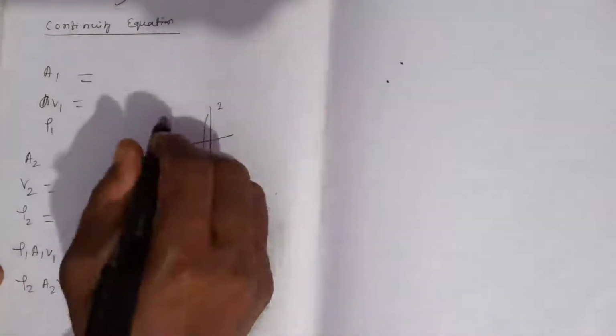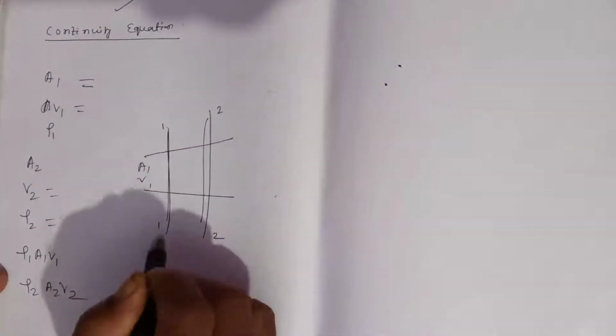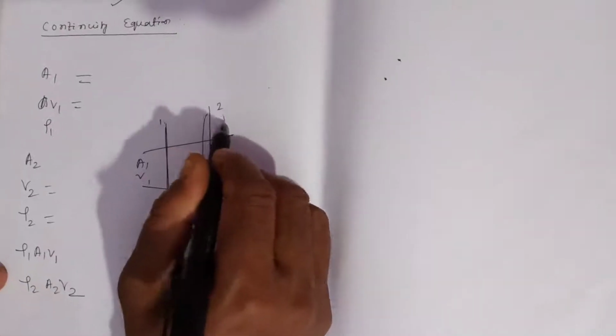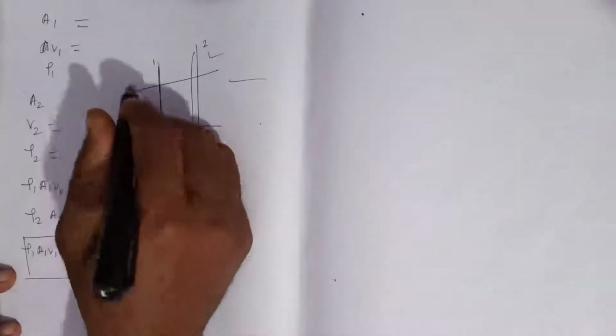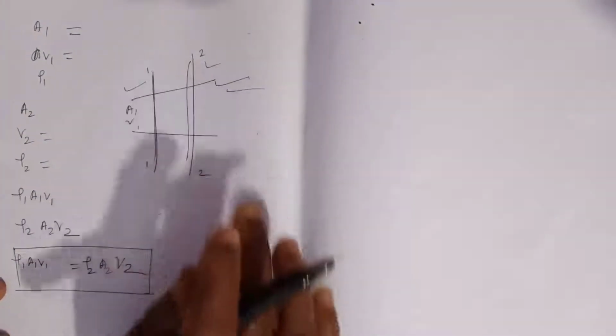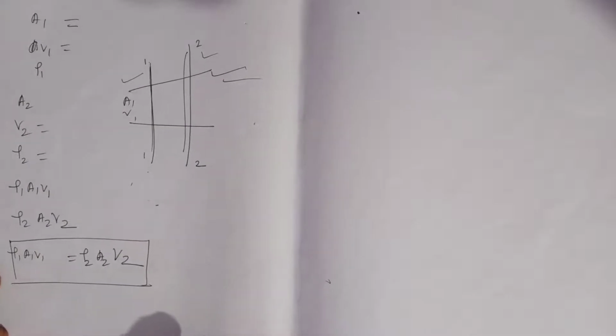According to the law of conservation of mass, the rate of flow at section 1-1 is equal to the rate of flow at section 2-2. That means rho 1 A1 V1 is equal to rho 2 A2 V2. This equation is applicable to both compressible and incompressible fluids and is called the continuity equation.